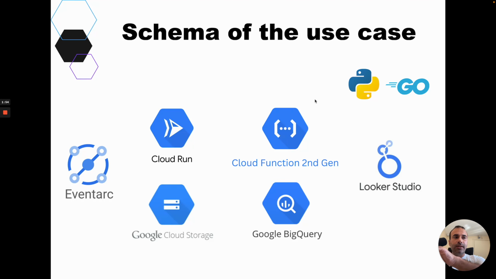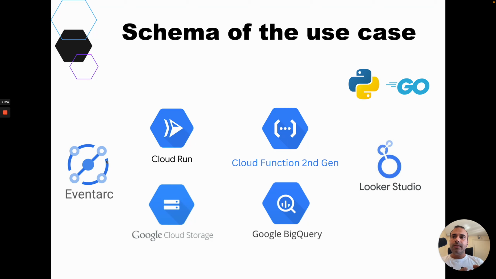Firstly, the use case will be launched only with Cloud Functions. Then we will launch the same use case but with Cloud Run services instead of Cloud Functions, with the same code, the same logic, and the same principles. We will only replace the Cloud Functions with Cloud Run services.